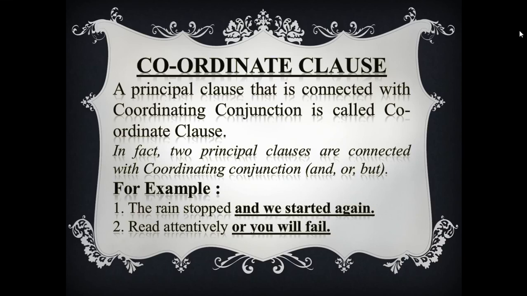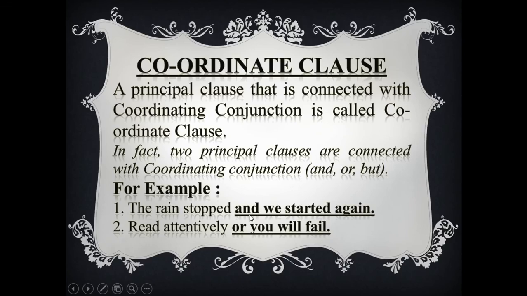The rain stopped and we started again. And we started again. Look at the portion. And we started again. This is the coordinate clause, because here is the coordinating conjunction "and".